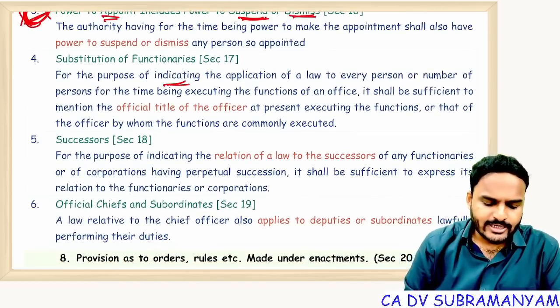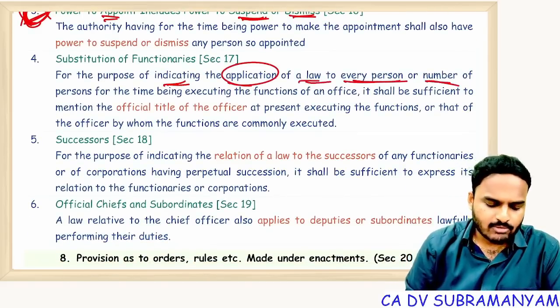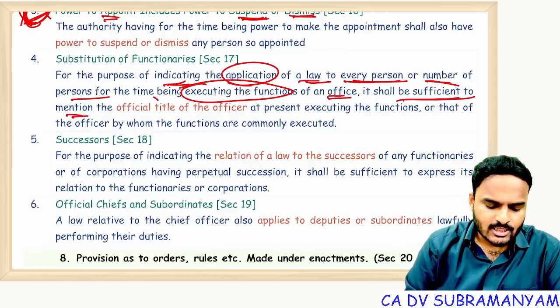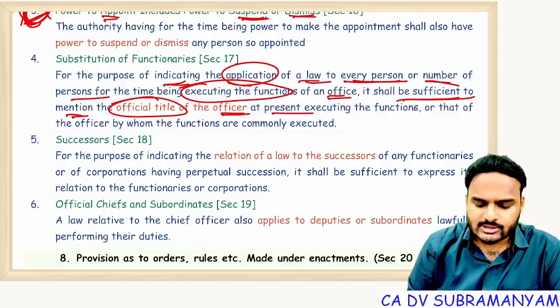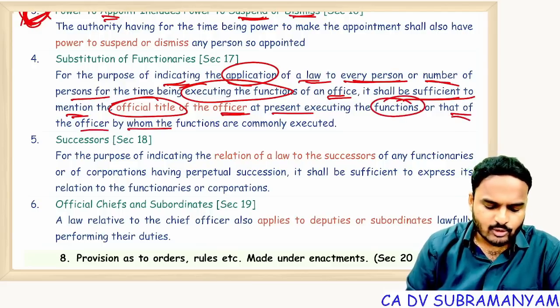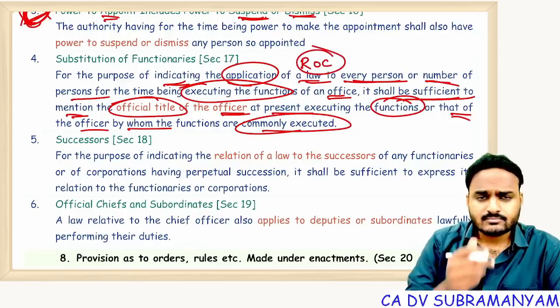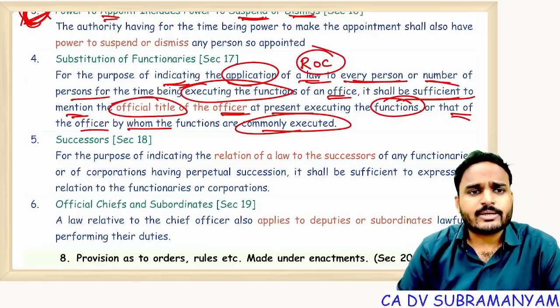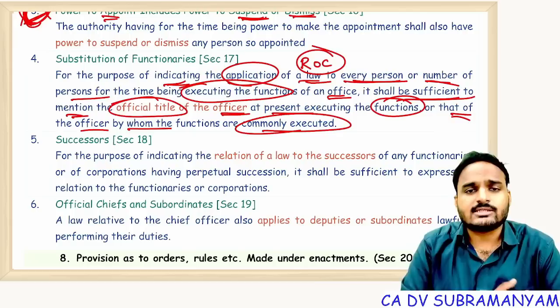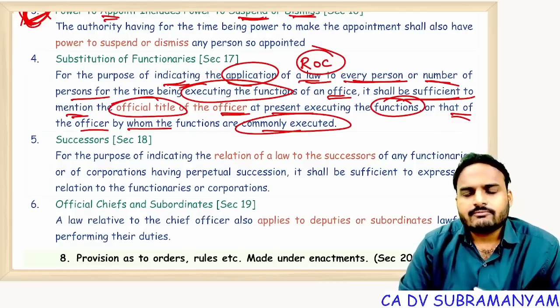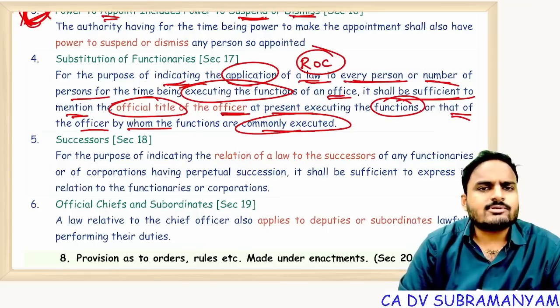Substitution of functionaries. For the purpose of indicating application of a law to every person or number of persons for the time being executing the functions of an office, it should be sufficient to mention the official title of the officer at present executing the functions, or that of the officer by whom functions are commonly executed. For example, you take ROC. For getting a certificate of incorporation, we need to file documents with ROC. Suppose Mr. Ramu is the registrar. So here we can use the word Ramu: file documents with Mr. Ramu, or file documents with ROC.